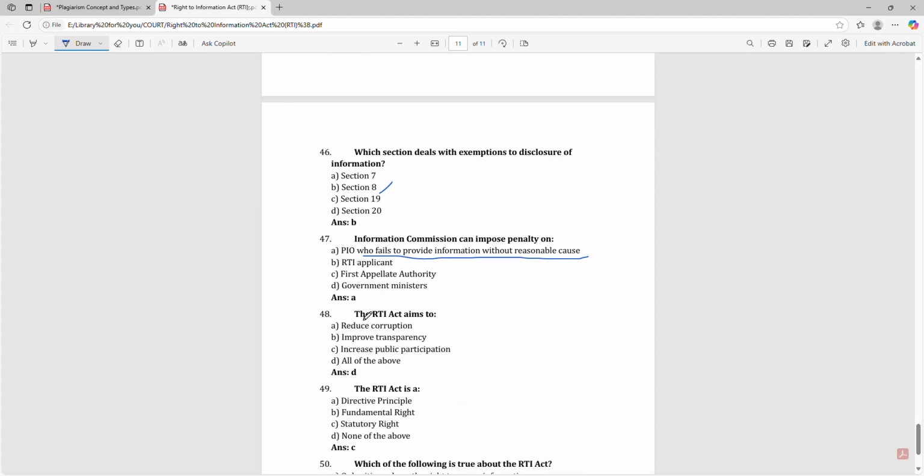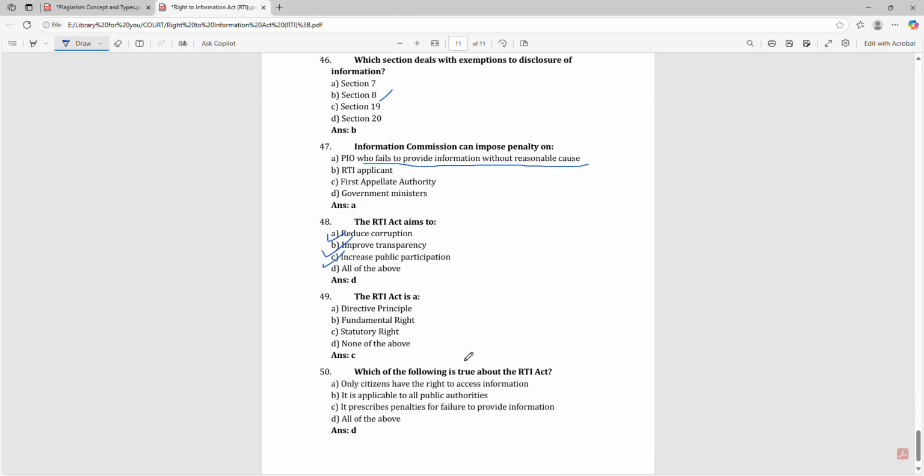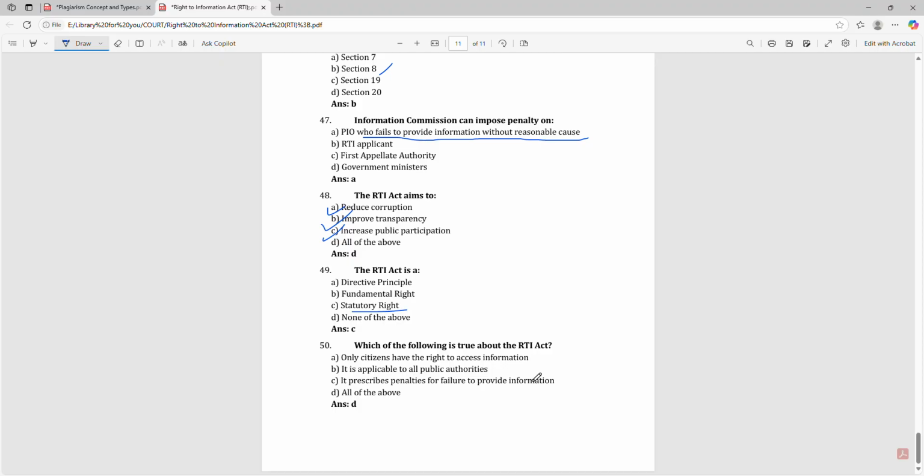The RTI Act aims to reduce corruption, improve transparency, and increase public participation. The RTI Act is a statutory right. Which of the following is true about the RTI Act? Only citizens have the right to access information. It is applicable to all public authorities. It prescribes penalties for failure to provide information.